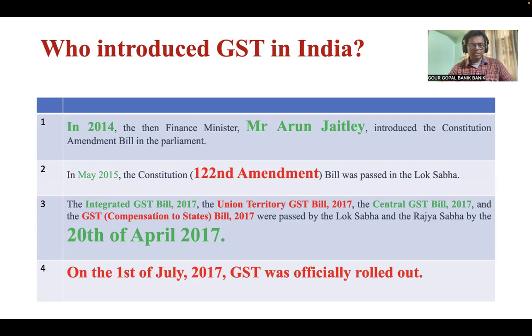And in May 2015, the Constitution Amendment Bill was passed in Lok Sabha. Remember, the 122nd Amendment Bill was passed. The Integrated GST Bill 2017, Union Territory GST Bill 2017, Central GST Bill 2017, and GST Compensation to States Bill 2017 were passed in the Lok Sabha and Rajya Sabha by 20th April 2017.